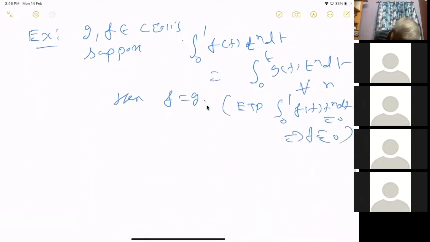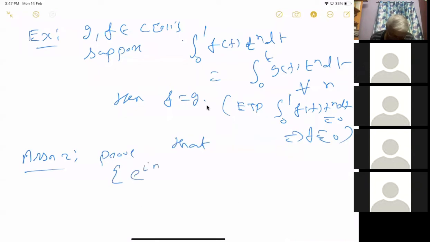The next assignment I want to give is the following. Prove that e power i n x, here we need n to be in Z. You have to take all integers Z, because this is the complex case where you need the conjugate to be there. Okay, is an orthonormal basis.